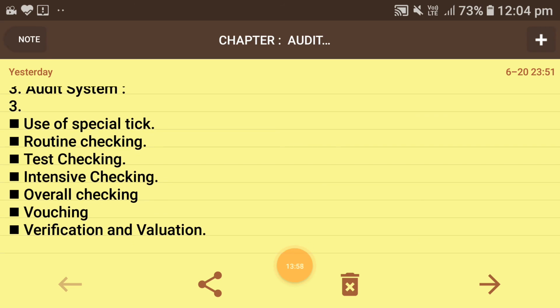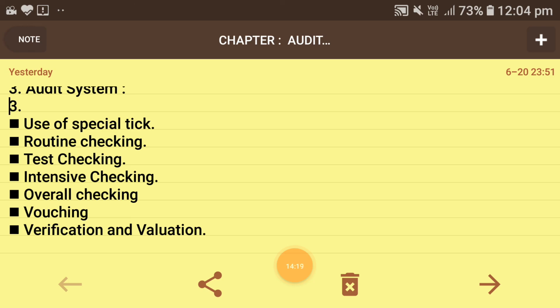Next is overall checking. When, on the direction of the authority, the auditor is told to check the full account, however much time it takes, it is called overall checking. So here the auditor will charge a large amount. The remuneration will work according to the date, time, and duration of the auditing.